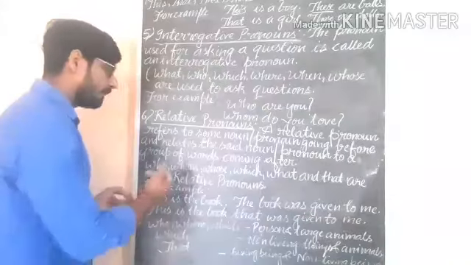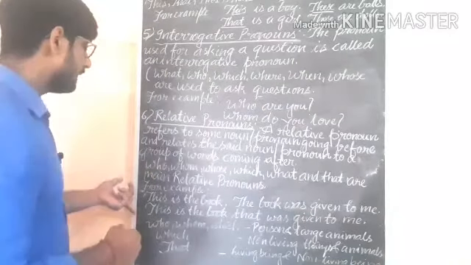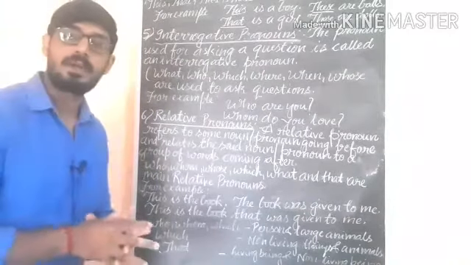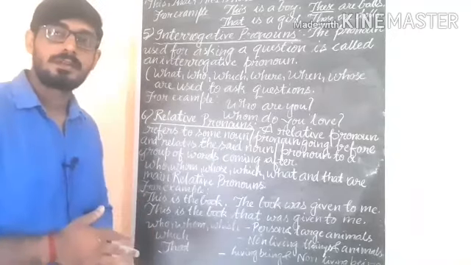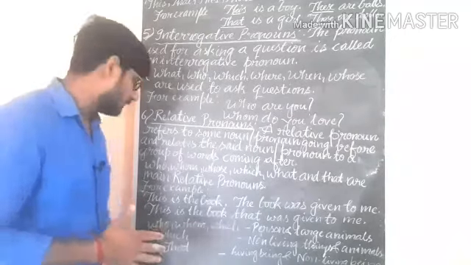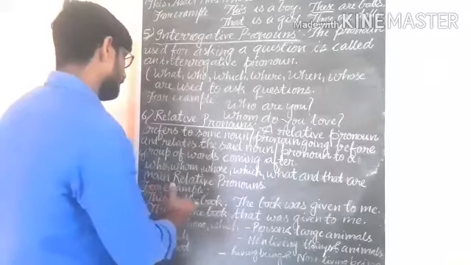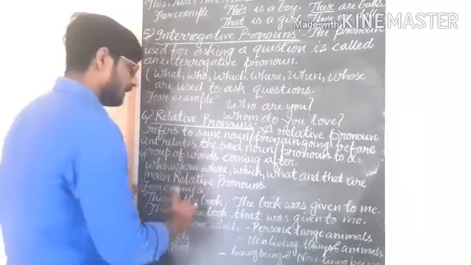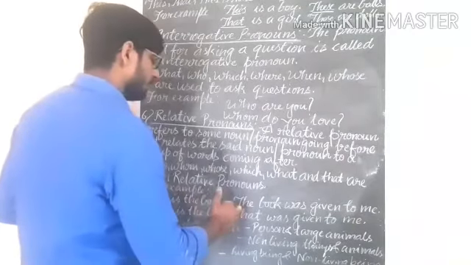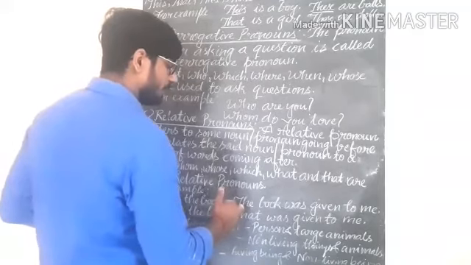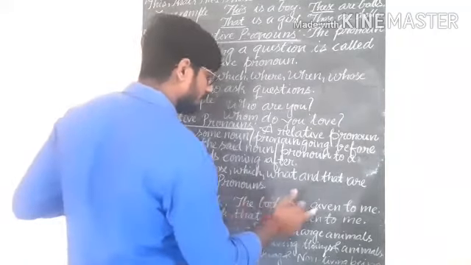So here, according to the definition, it stops the repetition of noun and pronoun from coming once again. Suppose here you are getting "this is the book", where book is the noun, and in the second sentence you are also getting "the book was given to me".